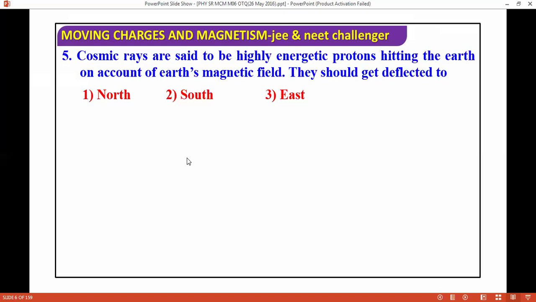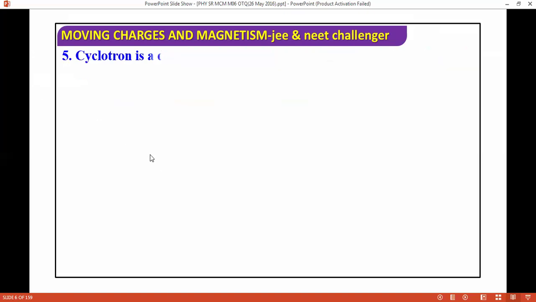Deflection will be in the direction of force. So it will deflect towards the east. Okay. Relative heating the Earth on account of magnetic field, they should deflect towards the east. We are moving to the next question.